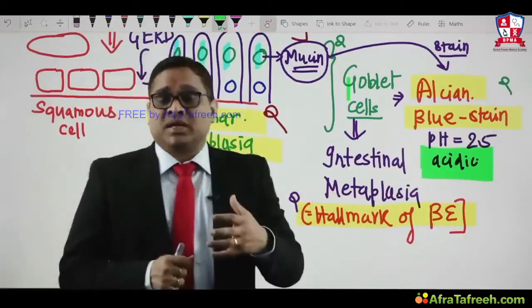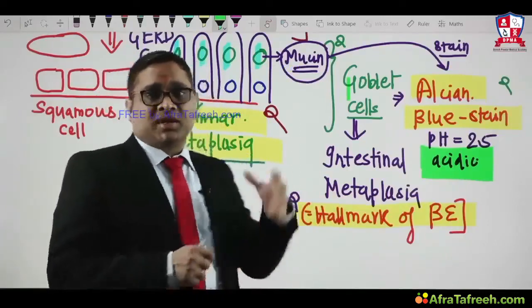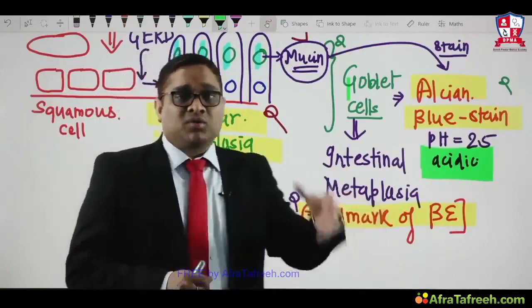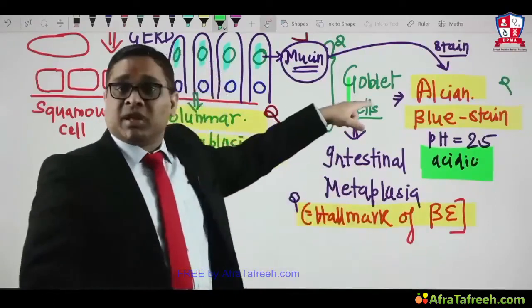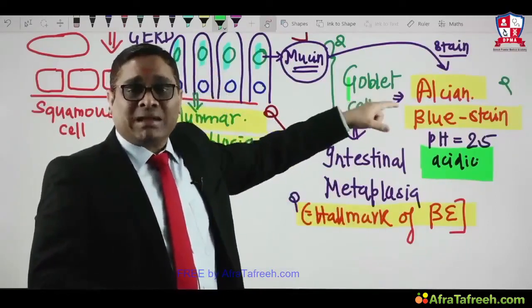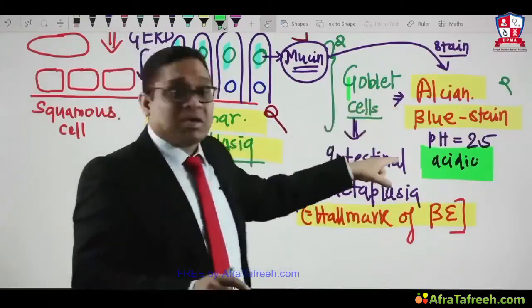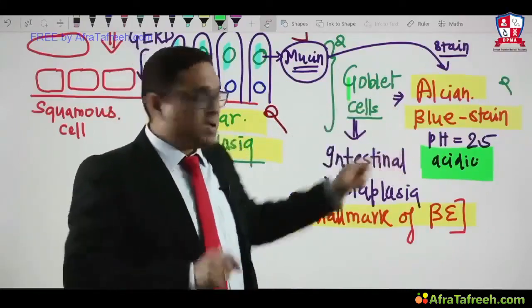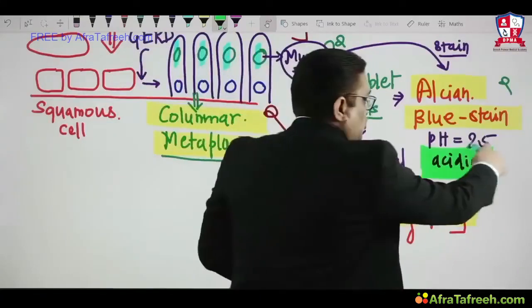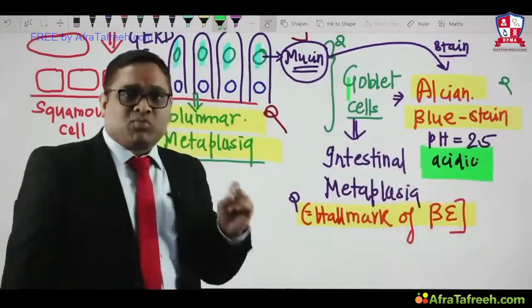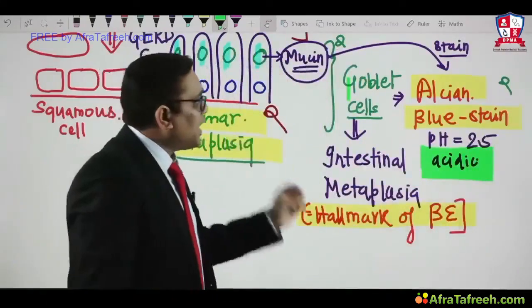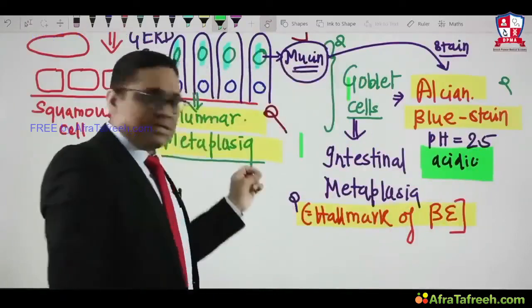How are we going to discriminate whether these are intestinal goblet cells or esophageal goblet cells? By using one special stain. AIIMS question, Alcian blue stain. What should be the pH? Acidic pH, because gastric content is acidic, right? So there will be pH 2.5. So acidic pH 2.5 will be required to obtain goblet cells in our Barrett's esophagus.